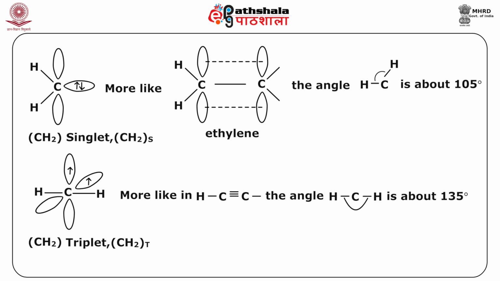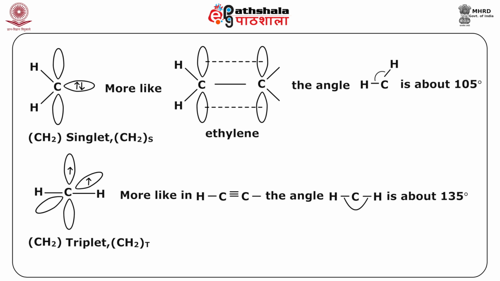That is, we can have the singlet carbene, where you can see the structure as shown here, where both these unpaired electrons are in the same orbital, and here the angle is about 105 degrees.